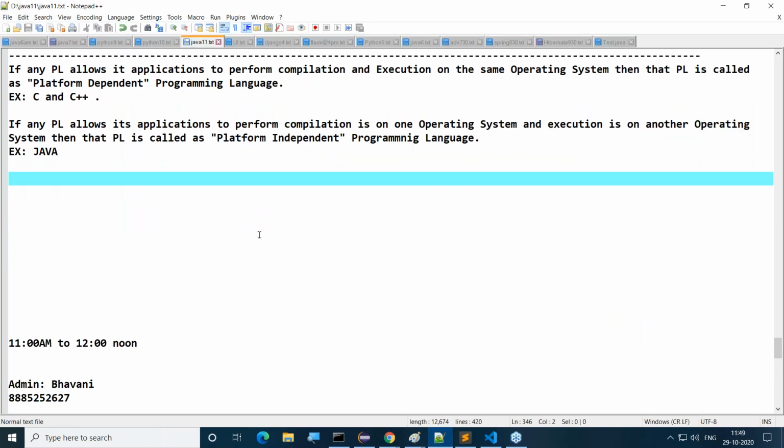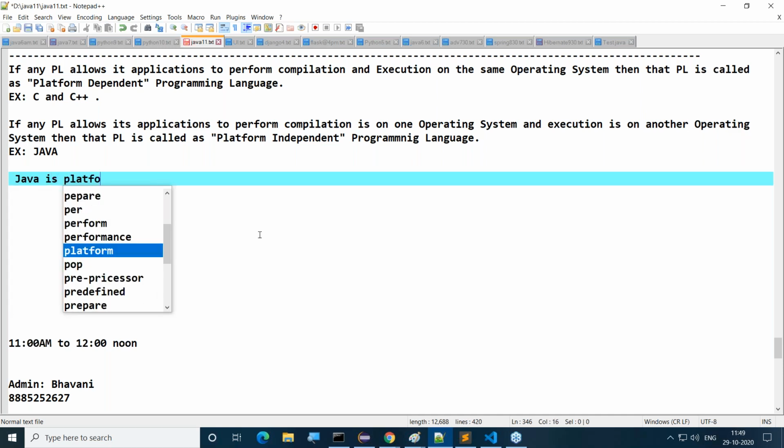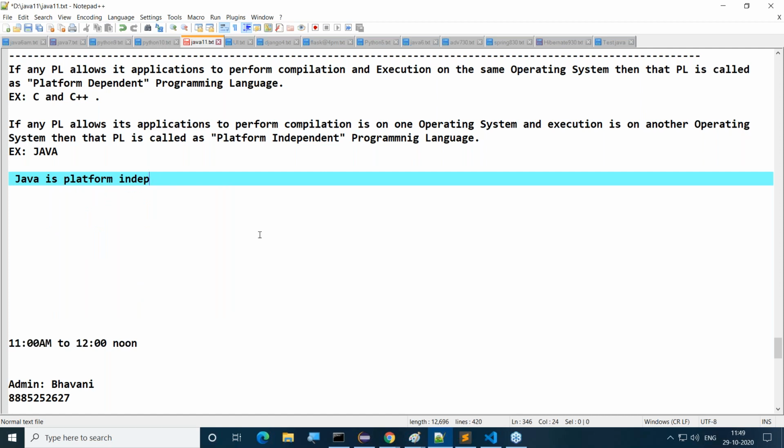Listen carefully. Java is a platform independent programming language. Why? Because Java is a platform independent programming language because of JVMs only.